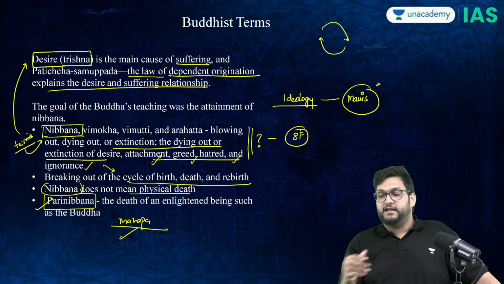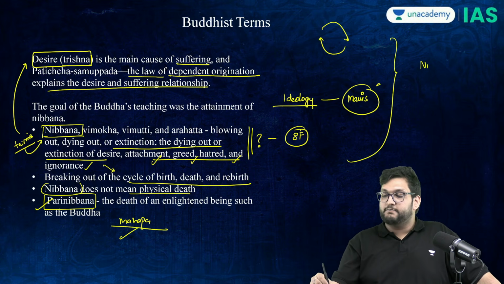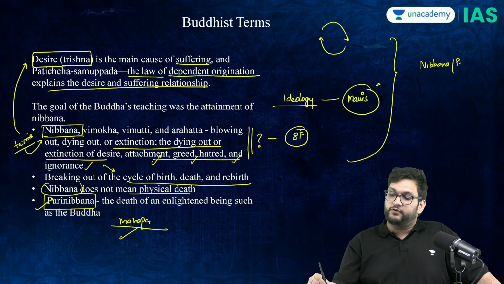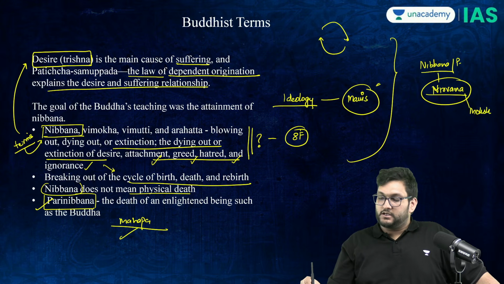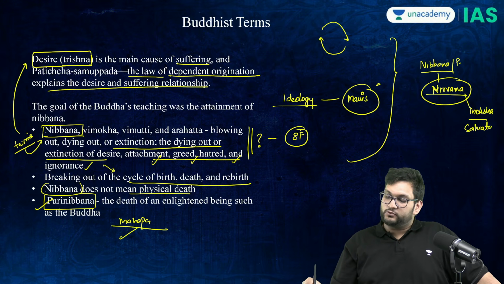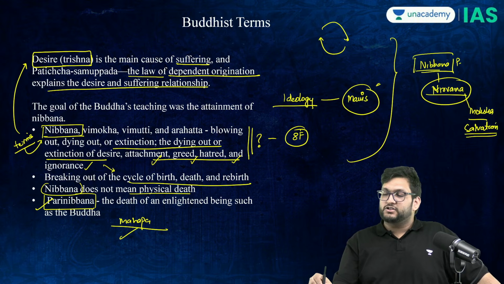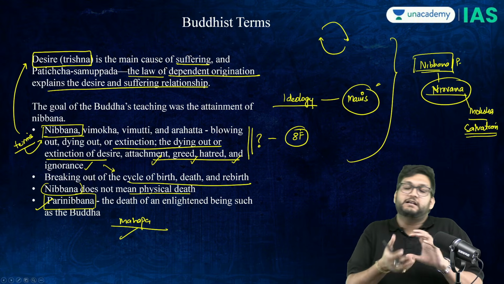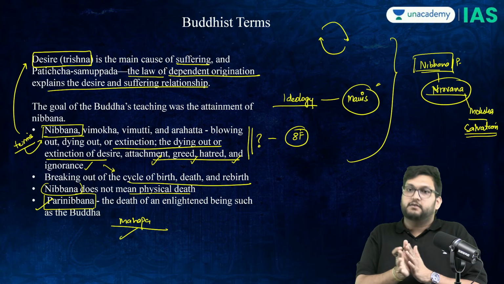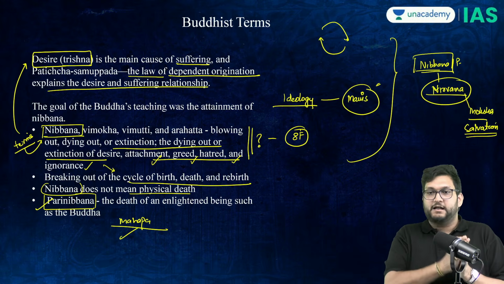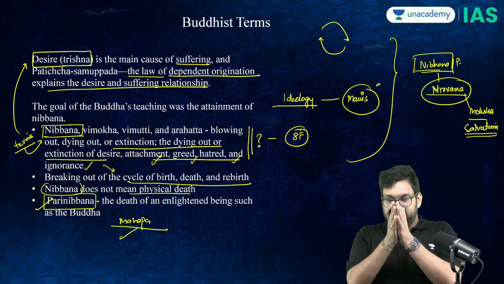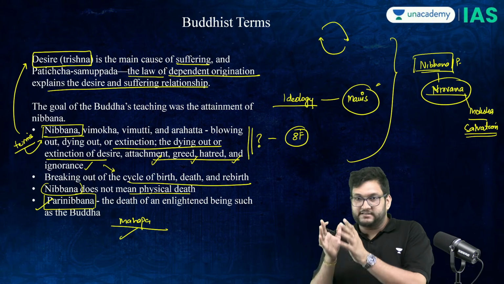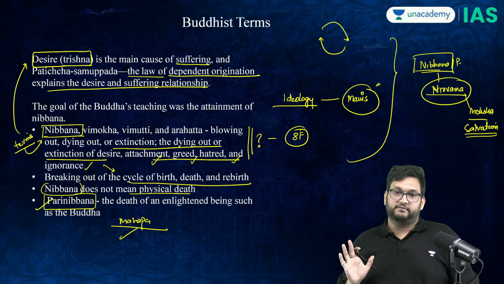But nibbana as a word, if you actually Google it, it will say nibbana is the Prakrit word for nirvana. But nirvana is more closer to moksha or salvation than to the extinction of flame of desire. So therefore, etymologically, it is a little bit confusing. But nibbana, parinibbana, mahaparinibbana. Nibbana is desire being removed. Parinibbana is the death of an enlightened one. Mahaparinibbana is the death of Buddha himself.